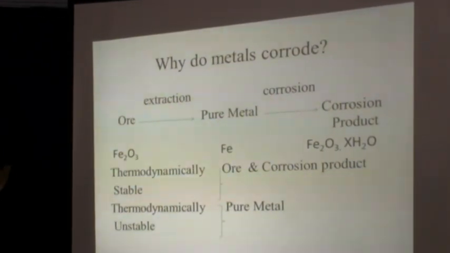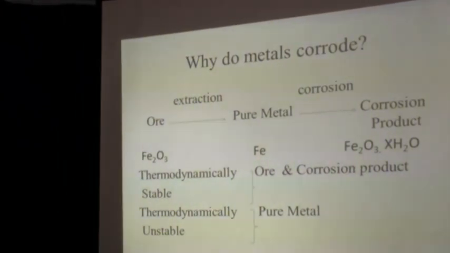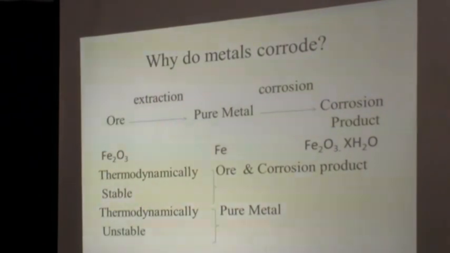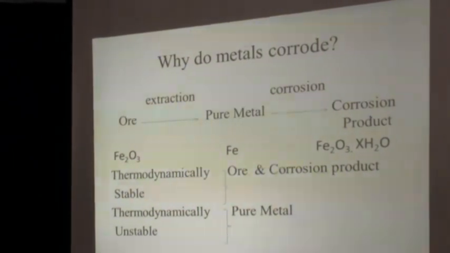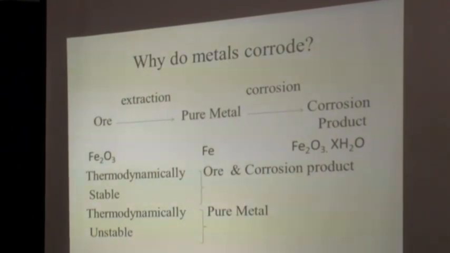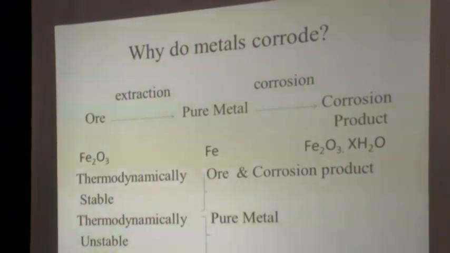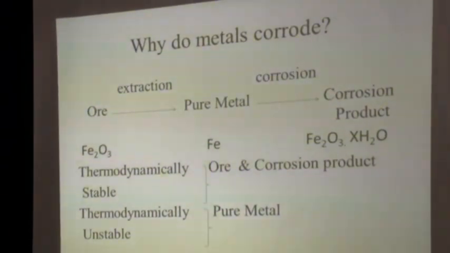So this is how it happens. Why do metals corrode? What is the tendency of metals to undergo corrosion? As I already told you, it is ore, which is the available form of metal in the earth's crust. It will occur only in the combined form. It may be in any form, oxide or a sulfide or a carbonate, whatever it may be, it will be in the combined form only.